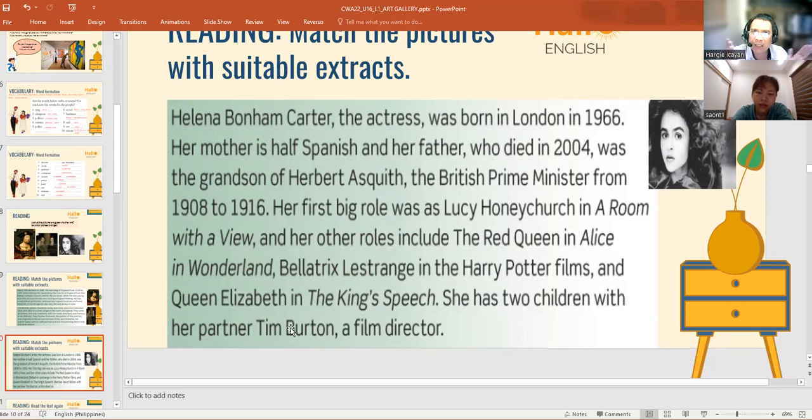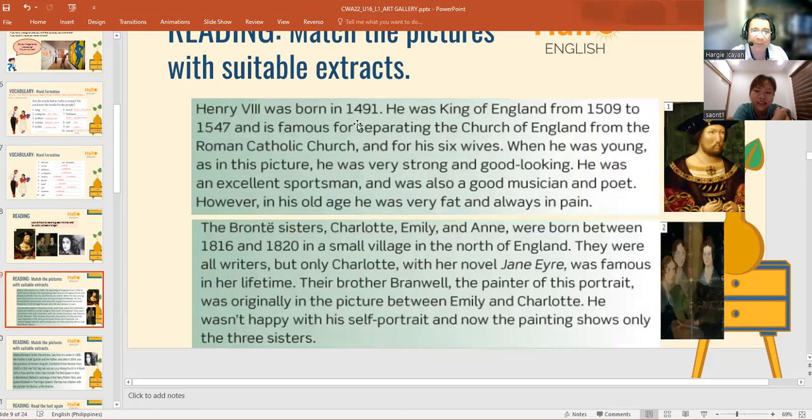Are you familiar with them? Of course not. Why? Because they were born a long time ago. Remember, 1491. So they had already died when we were born, so maybe that's why we don't know them. So they're not popular.